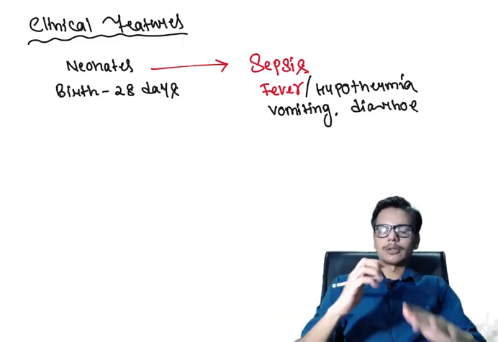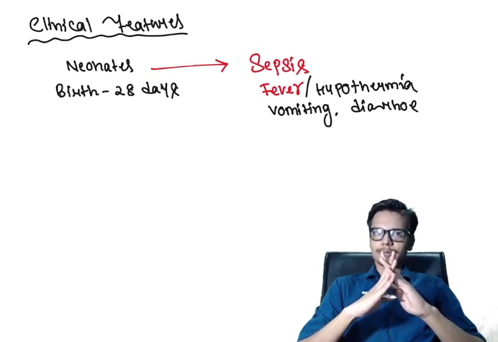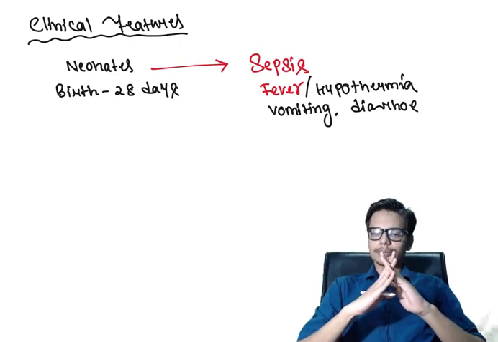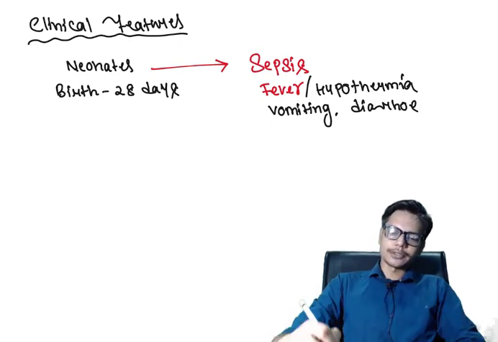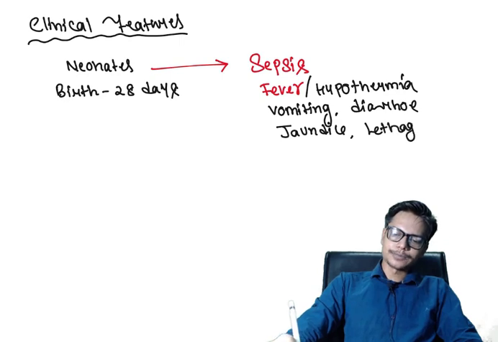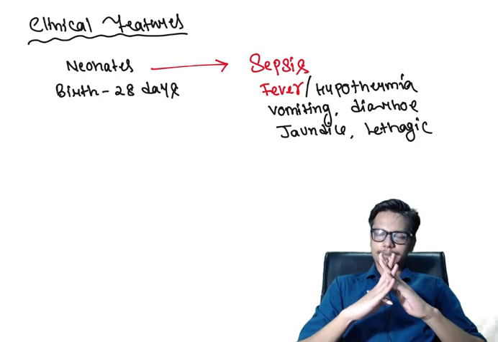As I told you, all the signs and symptoms of infection in a neonate are non-specific and usually present as sepsis, which includes fever or hypothermia. In addition to fever and hypothermia, the child can have vomiting and diarrhea, as well as jaundice, and the child will be lethargic. So these are the signs and symptoms of urinary tract infection, or any kind of infection, in a neonate, which usually presents with sepsis.